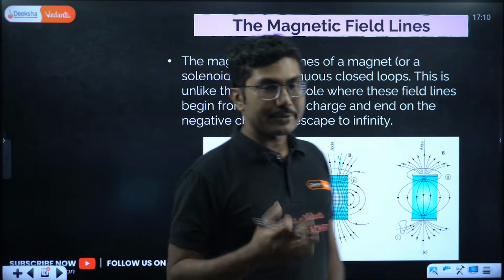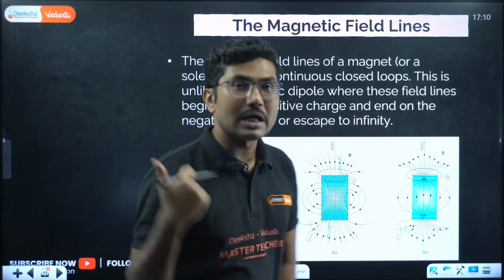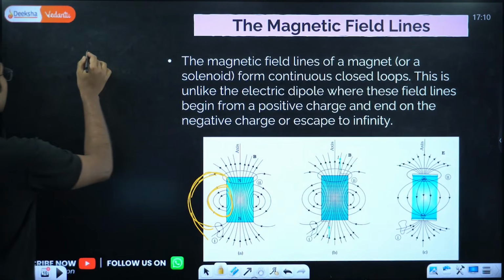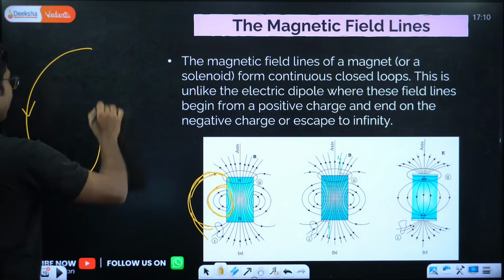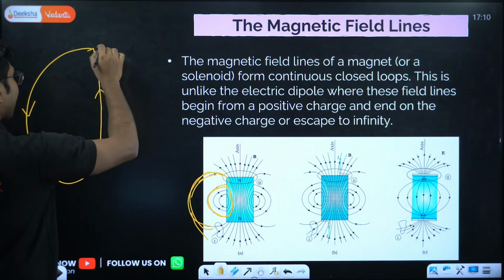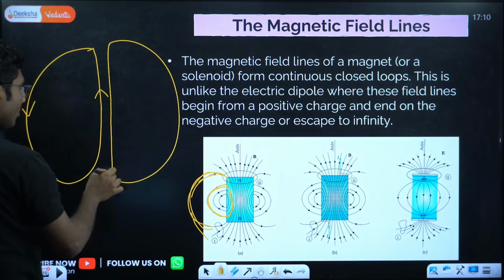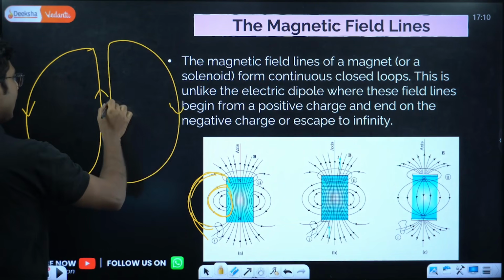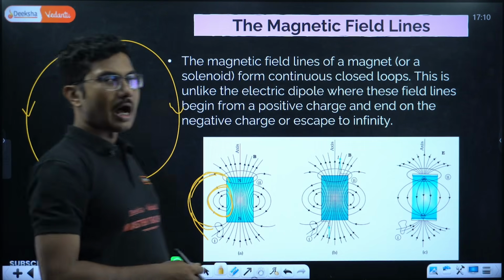And if you observe the magnetic field lines that I have shown in the previous case, they are continuous closed lines. Continuous closed line means if there is a line here outside the magnet, the line will be closed inside the magnet as well. So inside the magnet there will be multiple lines. If you see a line over here, it will be closed. Suppose it is going like this, it will be a closed loop. Closed loop means each and every loop is closed.